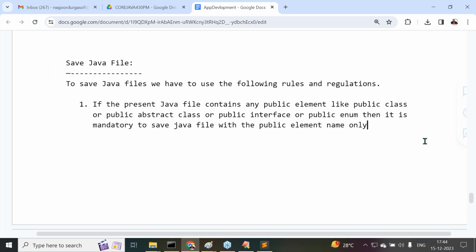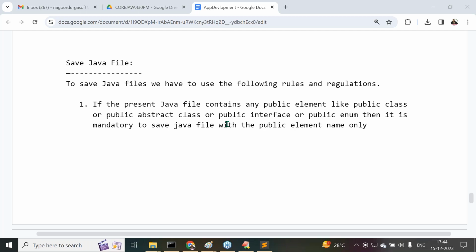Right, sir? Now understand this point clearly. If the present Java file contains any public element like a public class or public abstract class or public interface or public enum, then it is mandatory to save the Java file with the public element name only.